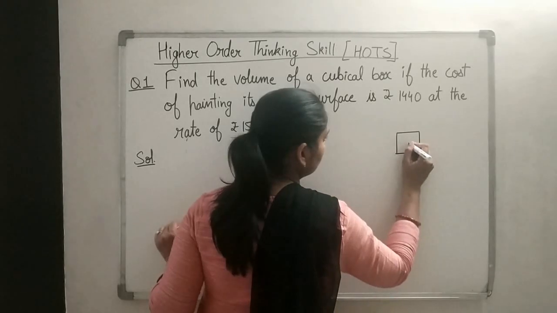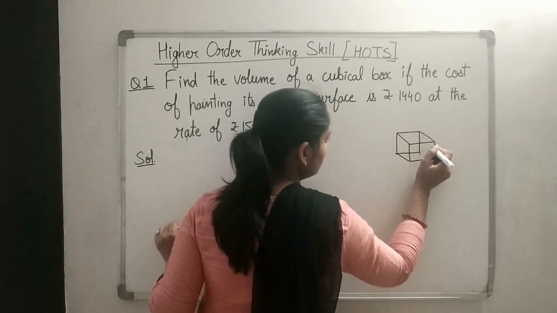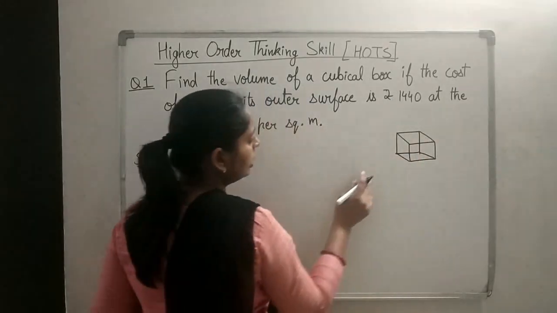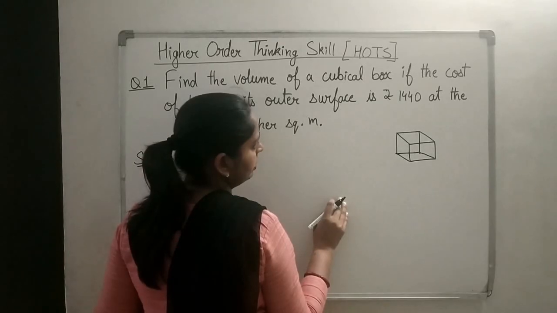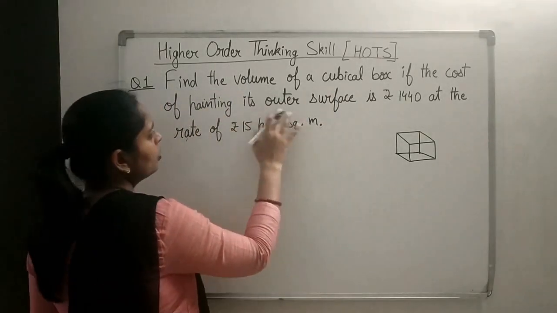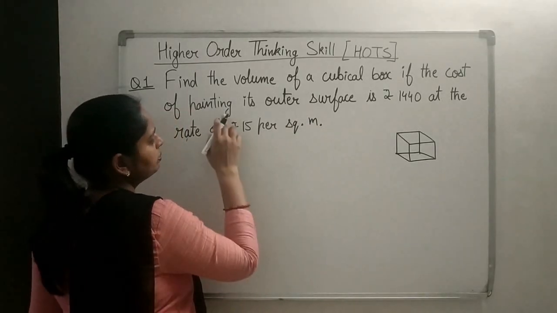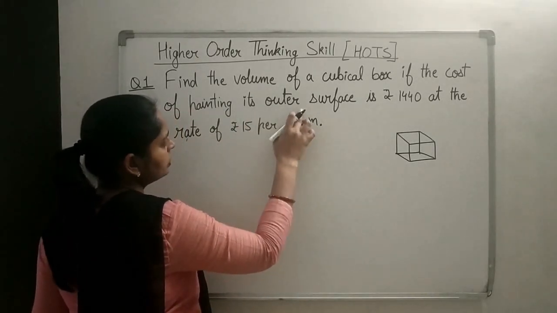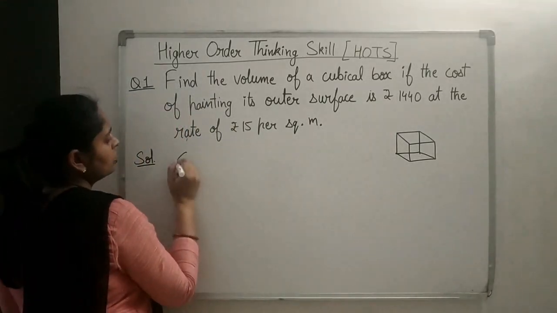And about a cube, what do you know? That all the edges are of the same size and all the faces are square in shape. How many faces are we having? 6 faces we are having. Right? And all surface means all the 6 faces have been painted, and by painting the outer surface, the total cost is rupees 1440.